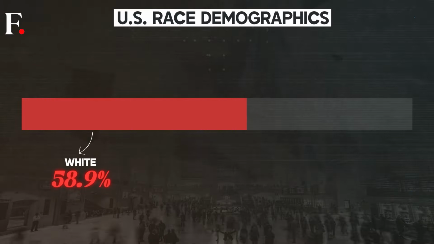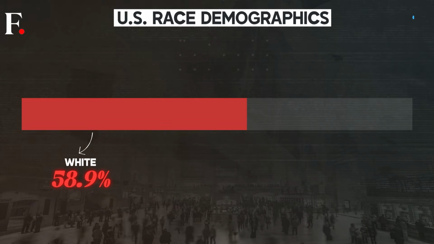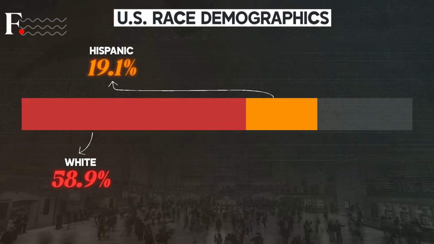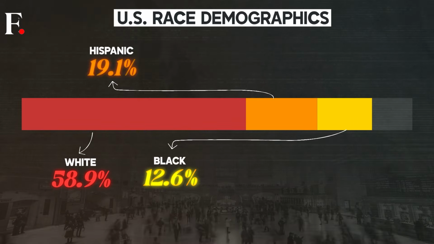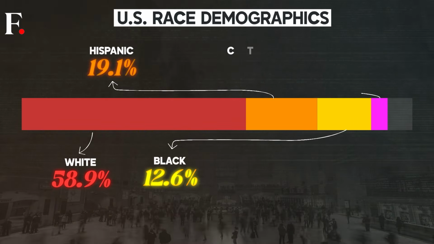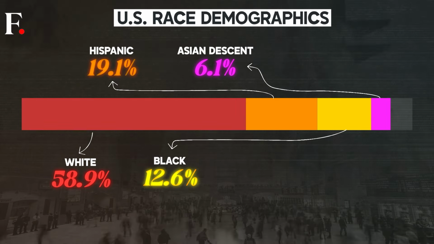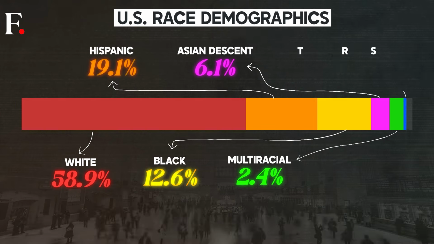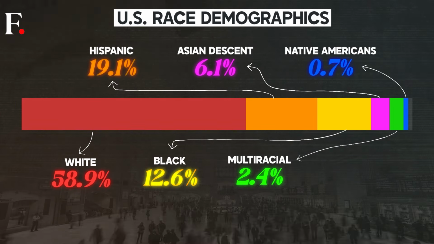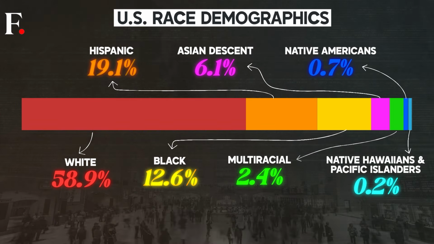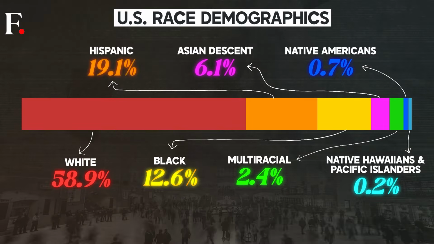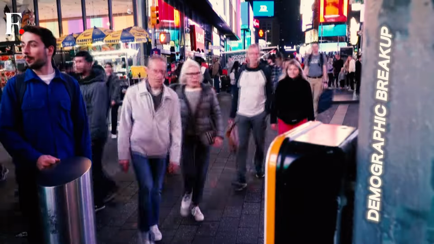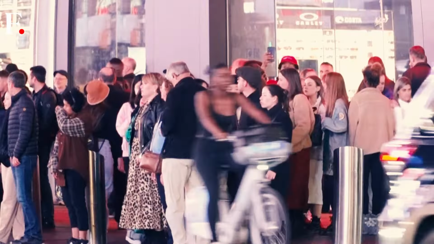About 58.9% of the US population identifies as white. About 19.1% are Hispanic. Black people make up 12.6% of the US population. Then, you have people of Asian descent who make up 6.1%. 2.4% of America is multiracial. 0.7% are Native American people. And Native Hawaiians and Pacific Islanders make up 0.2% of the population. That's the demographic breakup of the US population according to the 2022 census.